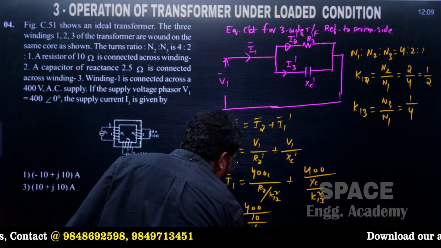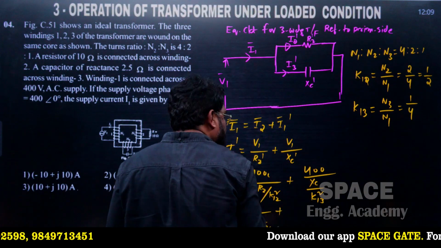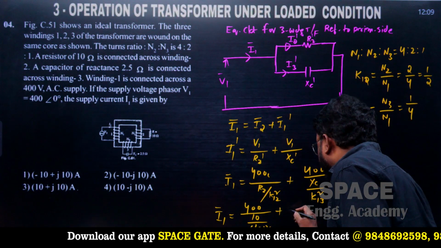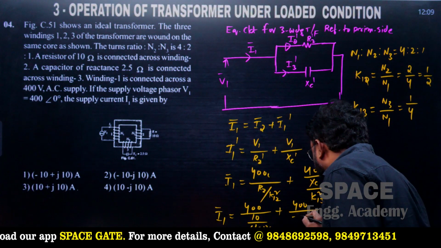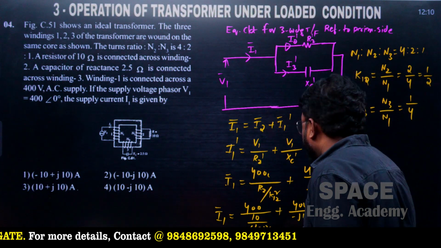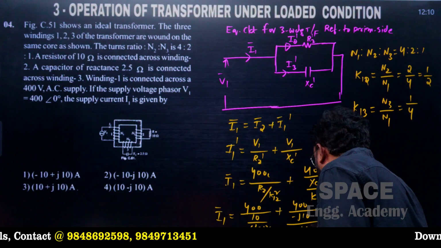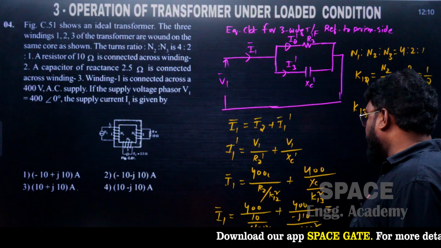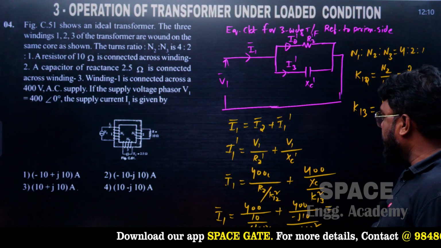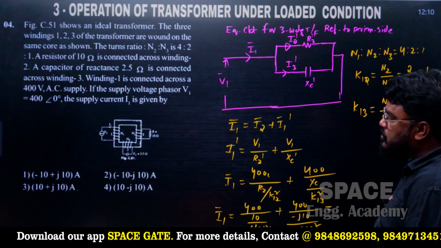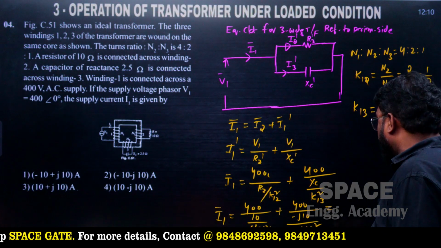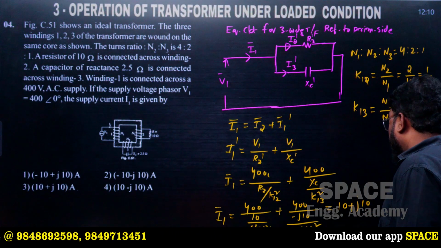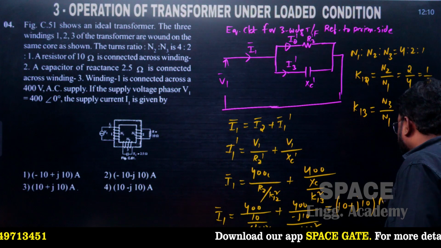So 10 divided by 1 by 2 whole square, plus 400 divided by minus j10 divided by 1 by 4 whole square. సో దీన్ని సాల్వ్ చేసినట్లయితే ఇక్కడ 1 by 4 వస్తుంది, 4 క్యాన్సల్ అయిపోయి, by transferring the reactance parameters from one side to the other side. So this value is equal to 10 plus j10, so 10 plus j10 amps అనేది answer. So answer for this question.